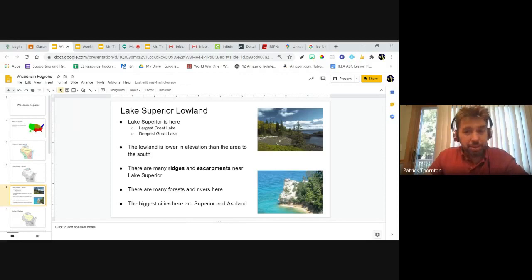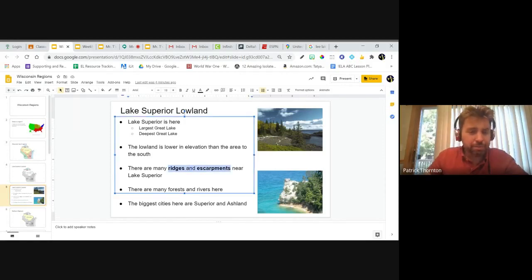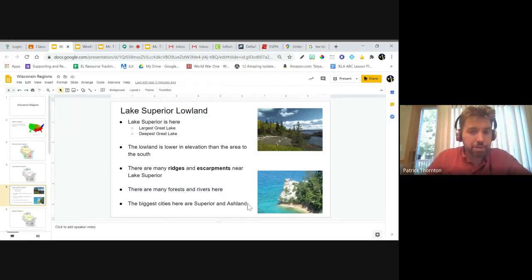This is why we need some of these terms. We had a lot of ridges and escarpments. Nearby we can see a little escarpment right there, and some mountain ridges, not really tall, just there because the water kind of flows back. And a lot of forests and rivers. Then we have some big cities here, like Superior and Ashland. They're not really huge cities, but they're the biggest cities there.